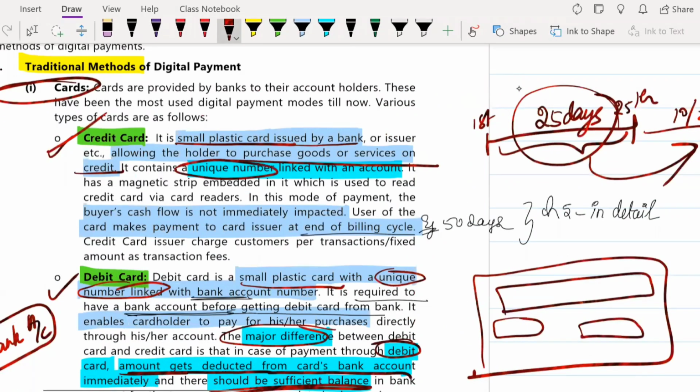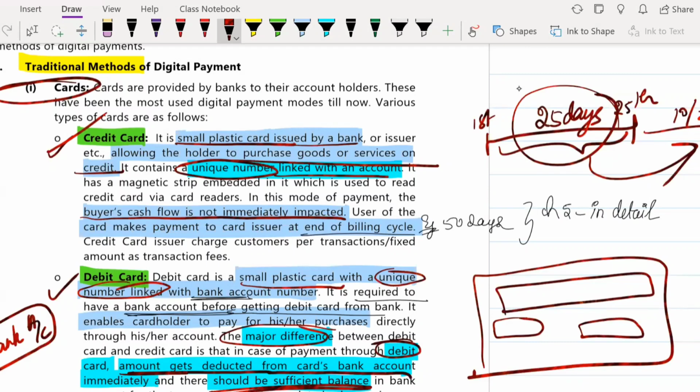This also has a unique number and it is linked with an account. Next is that the buyer's cash flow is not immediately impacted. With a debit card, I told you, only the amount of money you have in the bank is what you will be able to spend. Whereas a credit card is not like that. Here the buyer's cash flow, that means how much cash he is spending, will not be immediately affected.